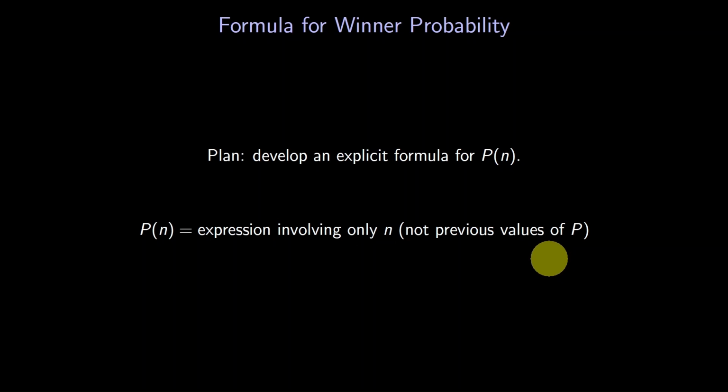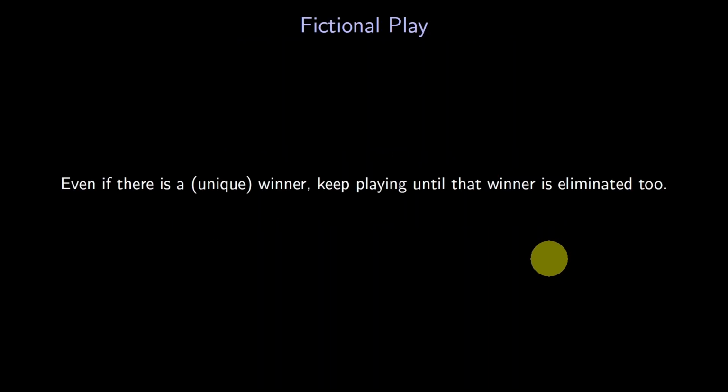Let's use a helpful trick. In freeze dance, if there's exactly 1 player remaining, then that player is declared the winner and the game ends. Instead, imagine that we keep going until the winner is also eliminated. That might seem like a weird thing to do, but it's a useful idea in many probability problems.